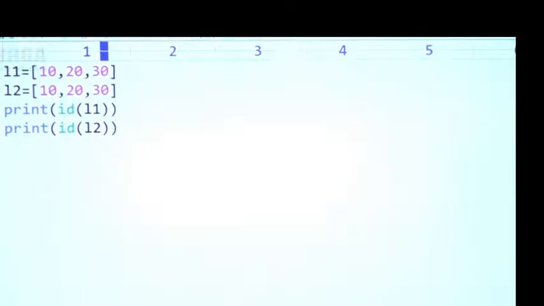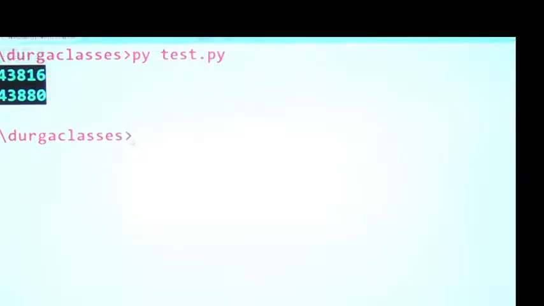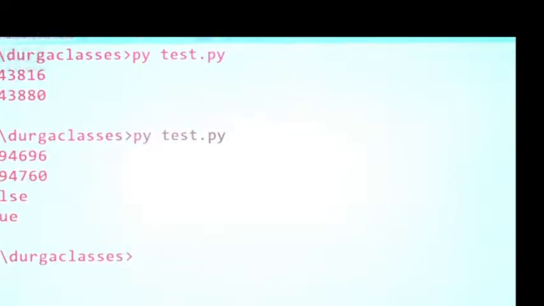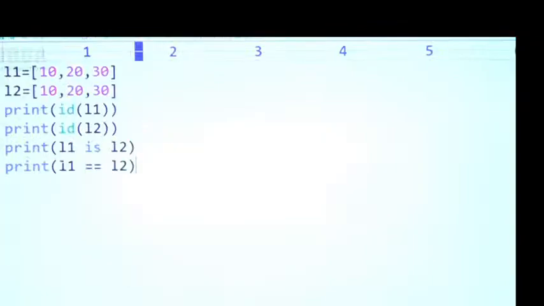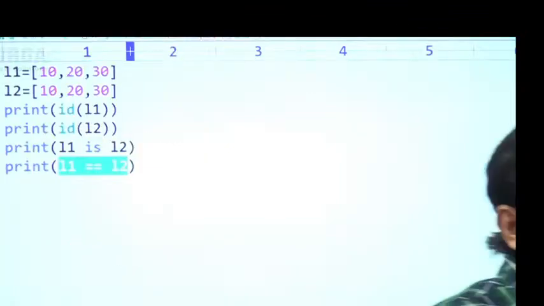Okay. Now my target is print of L1 is L2. Once addresses are different, is operator always going to return false, sir. Print of L1 double equal to L2, like this, right? Sir, what is the answer? In the first case false, because addresses are different. But in the second case true, because content is the same. Everyone can understand, right?